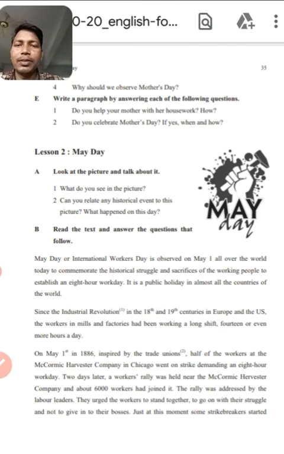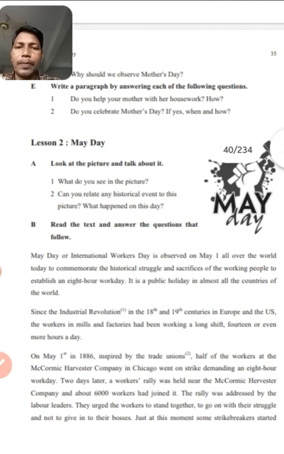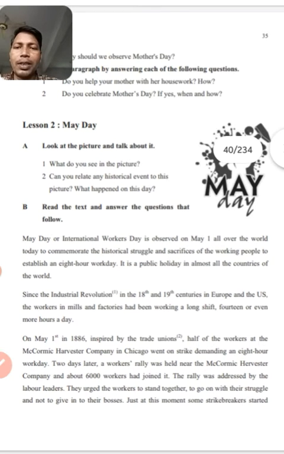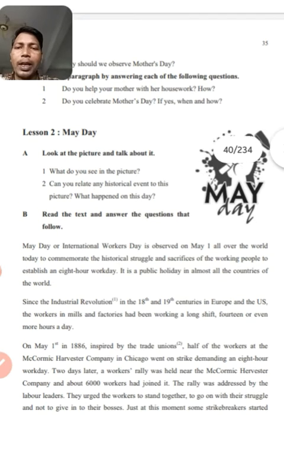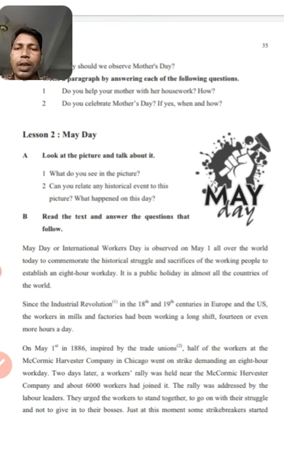Today I am here to discuss a lesson for class 9 or 10 students from the first paper, and today's lesson is May Day. Dear students, if you look at page 35, you can see the lesson, and in this lesson it is written: look at the picture and talk about it.